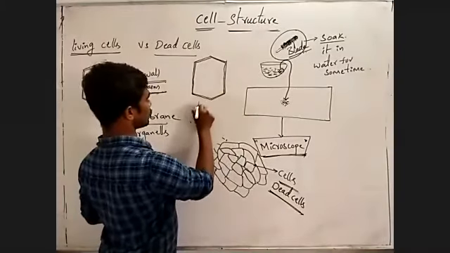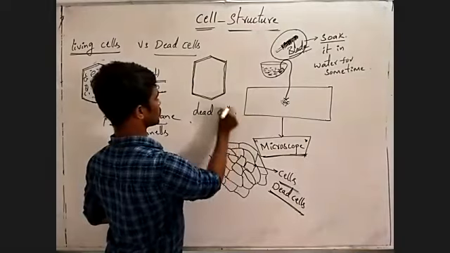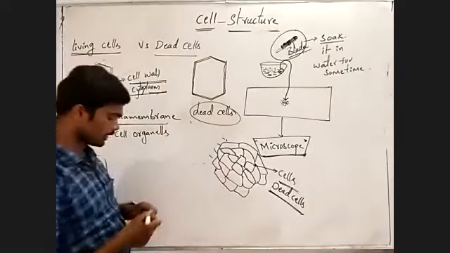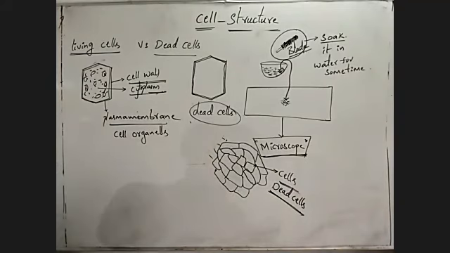They are called dead cells. These are the two types of cells. Observe one.